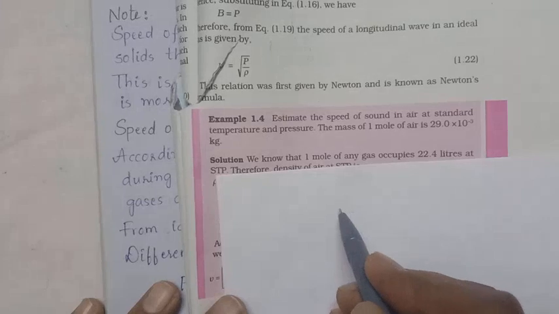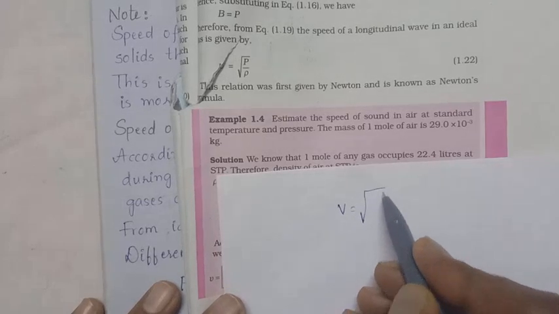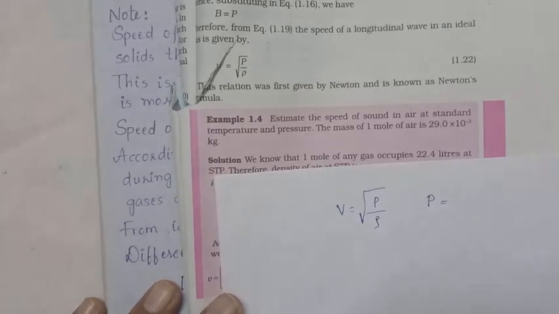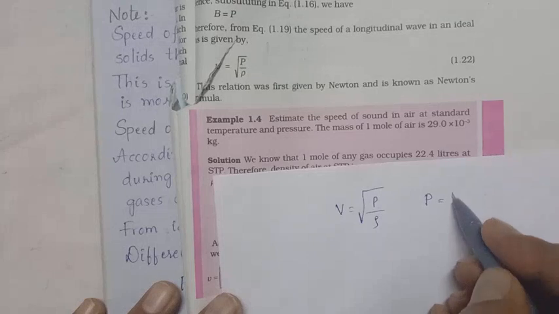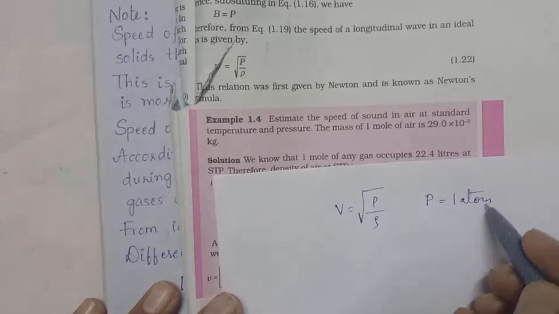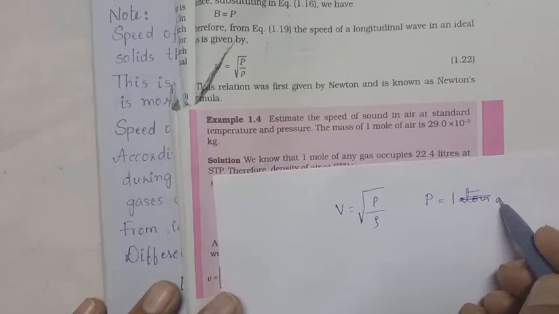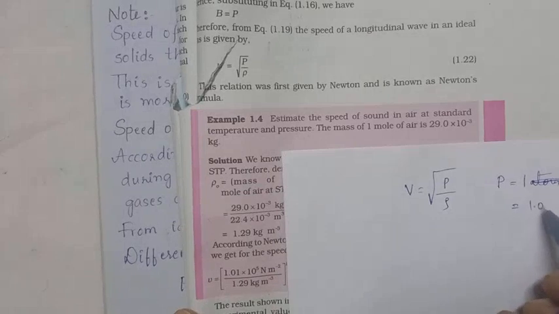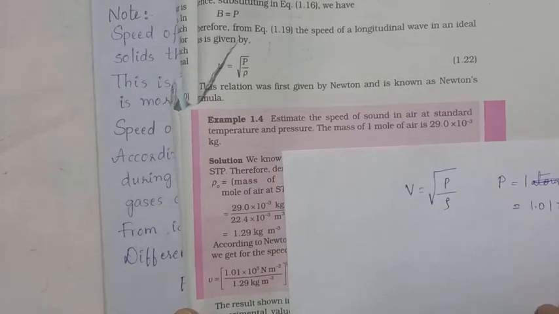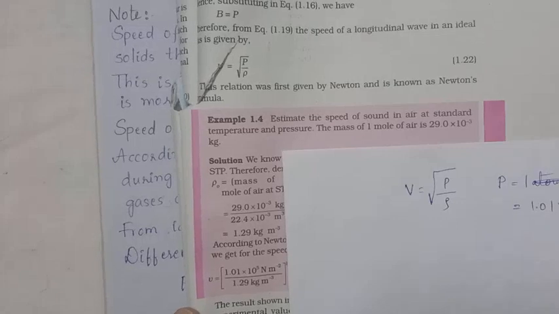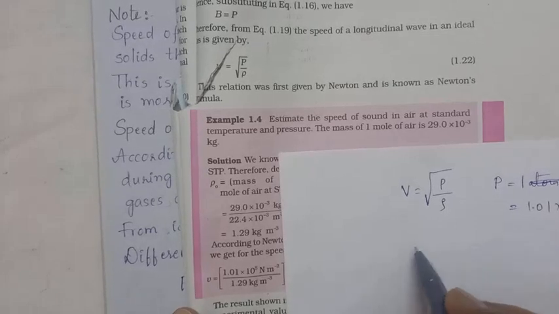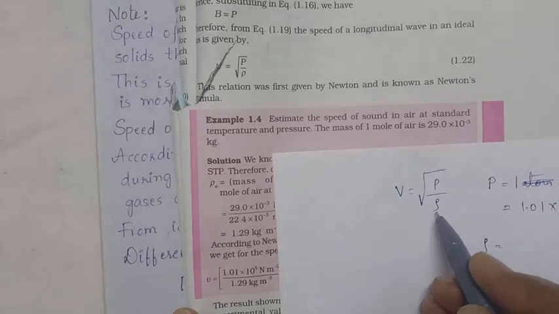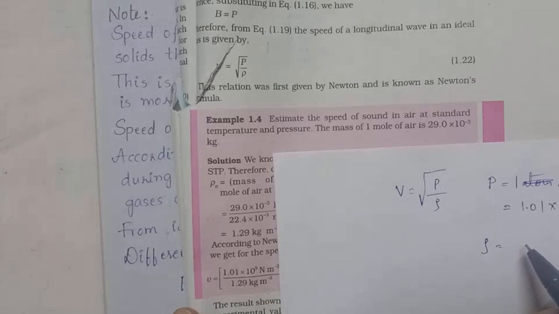So what is the velocity? Already you got it, that is under root of P by rho, where P means pressure. Here 1 atmospheric pressure is fixed, equal to 1.01 into 10 to the power of 5 Newton per meter square. And rho, already you know, means mass per unit volume, that is density.